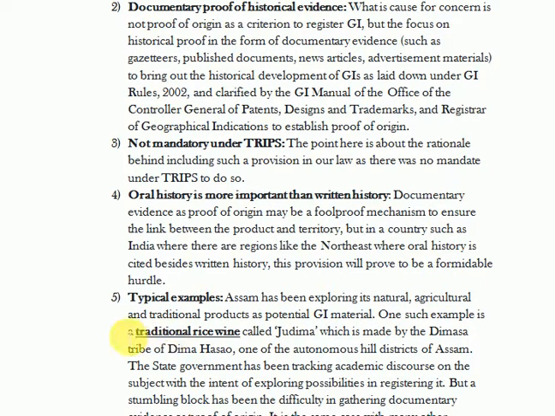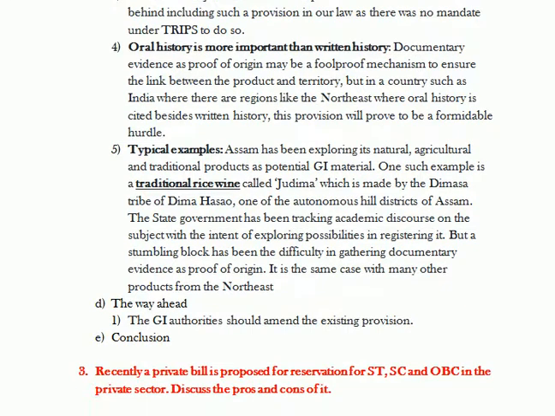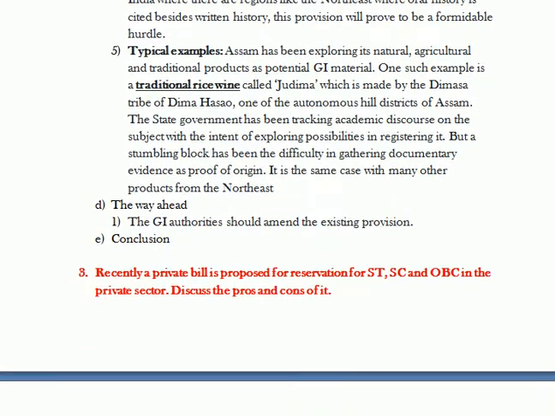One such example is the traditional rice wine, also called Judima, which is peculiar to the Dima Hasao tribe of Assam. The Assam state government is trying to find a documentary proof of that, but is still not able to find it. Therefore, there is a need for changes in the GI Act. We have to make our GI more towards TRIPS rather than the EU regulations, and come out with a regime so that all these issues can be addressed in an effective way.